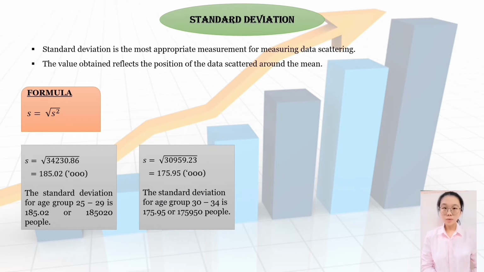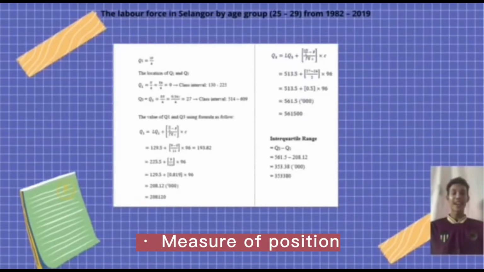The standard deviation for each group 30 to 34 is 175.95 or 175,950 people.